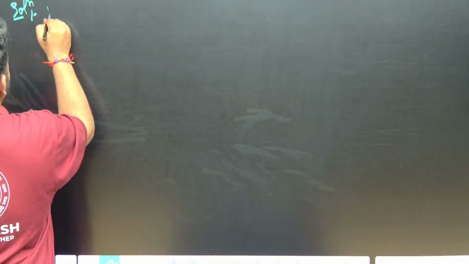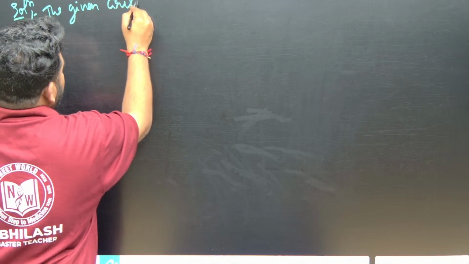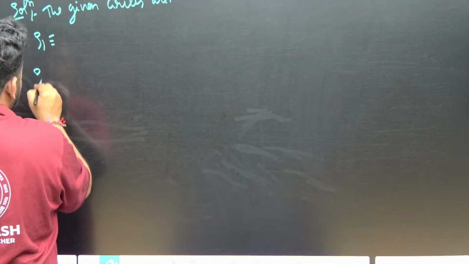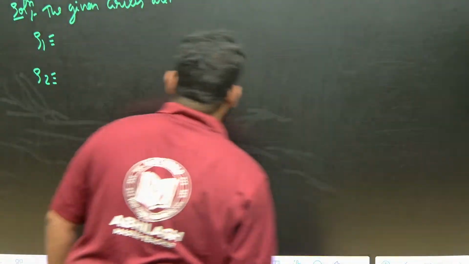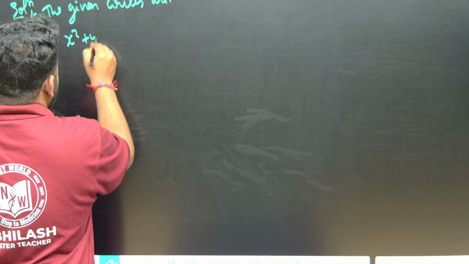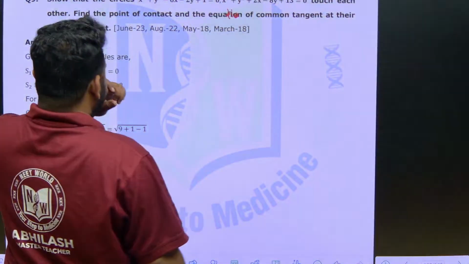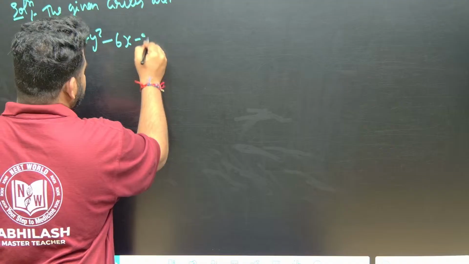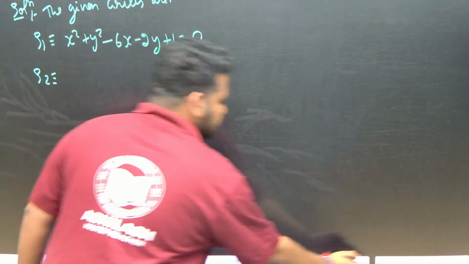Solution. The given circles are S1 and S2. S1 is x square plus y square minus 6x minus 2y plus 1 is equal to 0. This is the equation of the first circle.